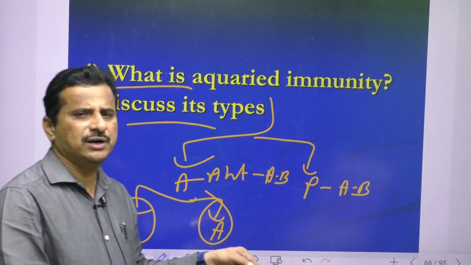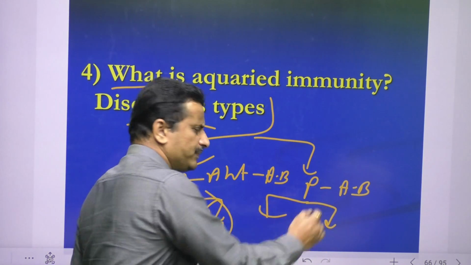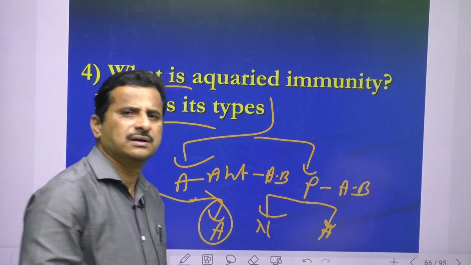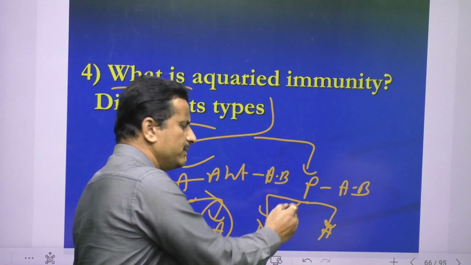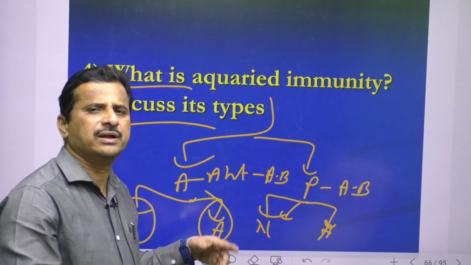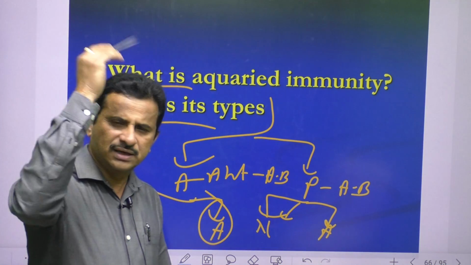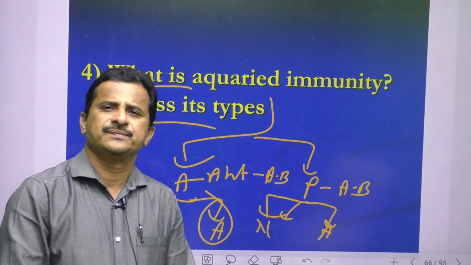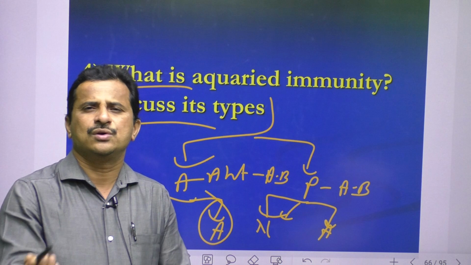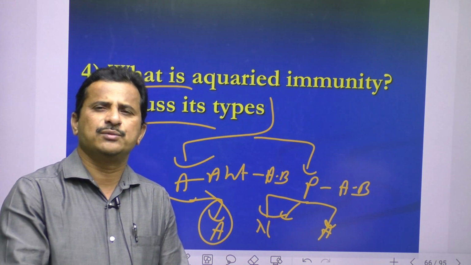And in passive immunity, we directly introduce antibodies. Based on how antibodies enter our body, passive immunity is again two types, natural and artificial. Natural means mother to baby through the placenta and breast milk, so antibodies enter the body and develop resistance. In artificial, antibodies produced somewhere else, donor to host, are given to the host.